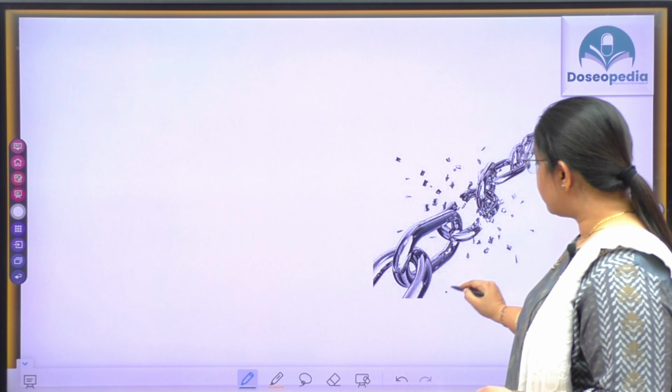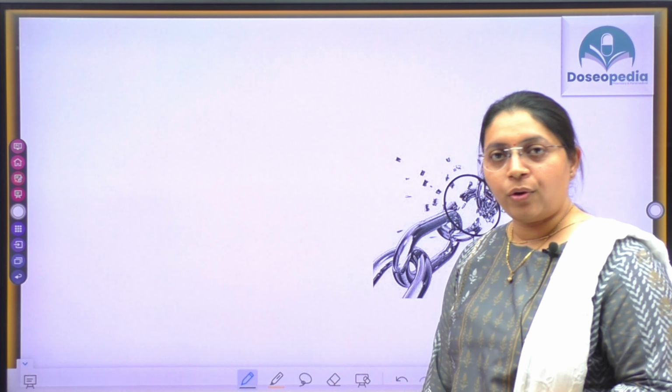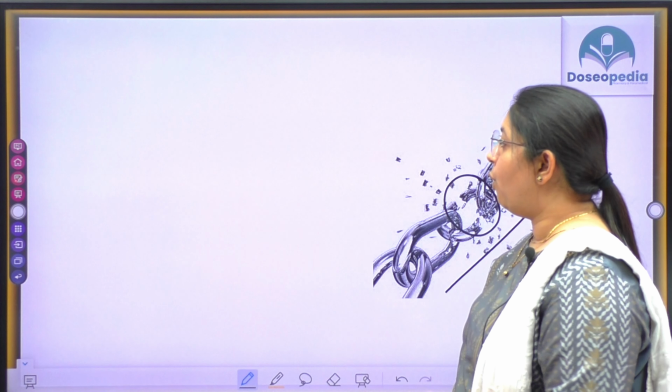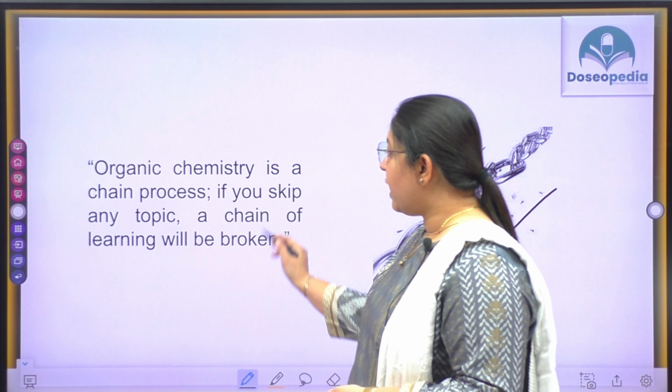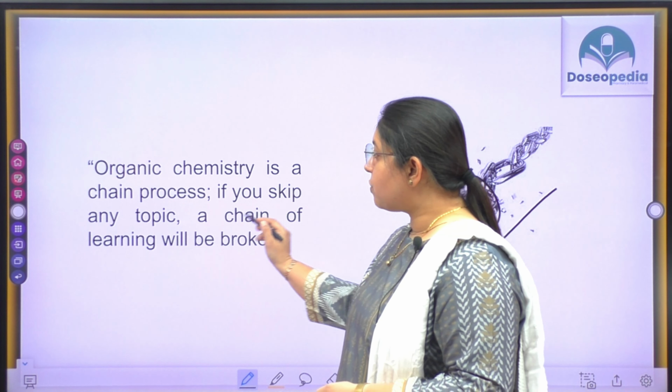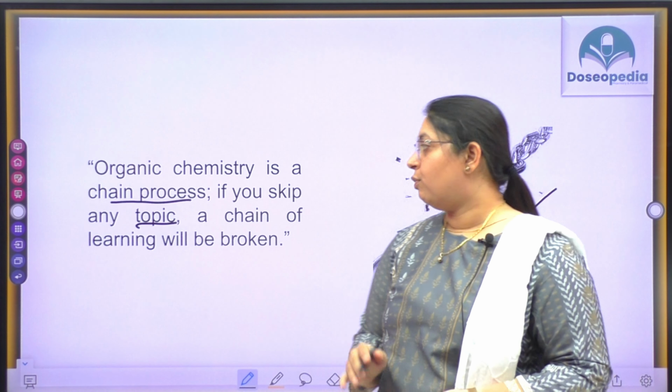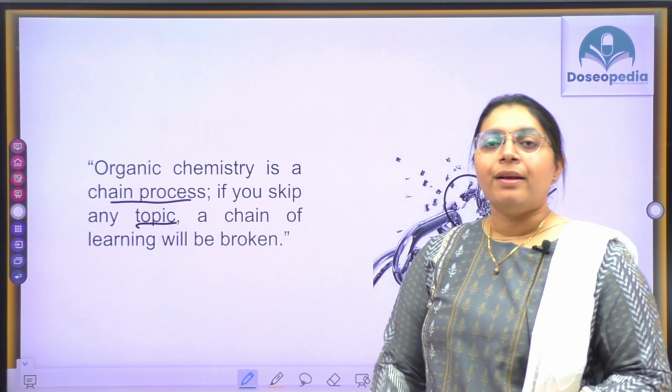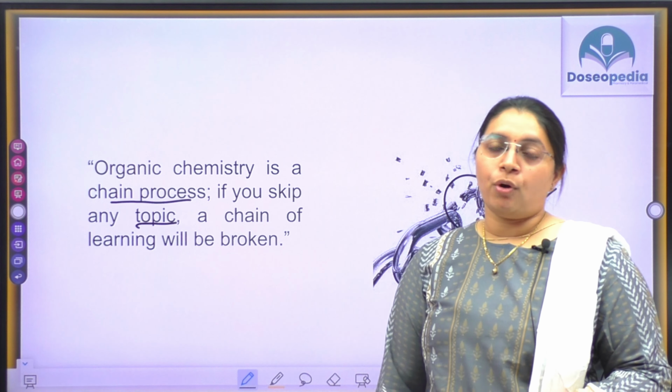What is this, students? This is a chain, okay? And if the chain breaks from this middle part, is it a chain? No more a chain, right? In the same way, organic chemistry is a chain process. If you skip any of the topics, the chain will be broken, right? The chain of learning will be broken, okay?